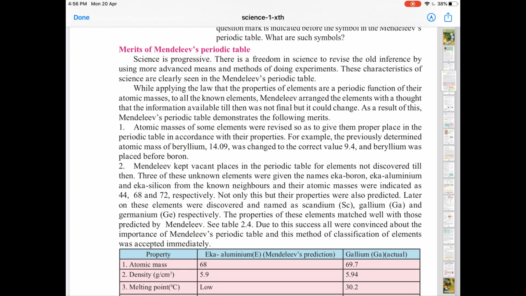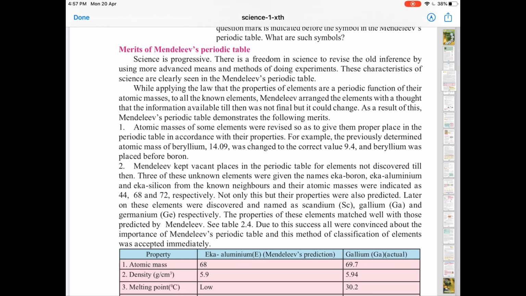Welcome everybody. In this session, we will be studying about the merits and demerits of Mendeleev's periodic table. As you know, Mendeleev's periodic table was a very successful attempt in classifying the known elements at that time.